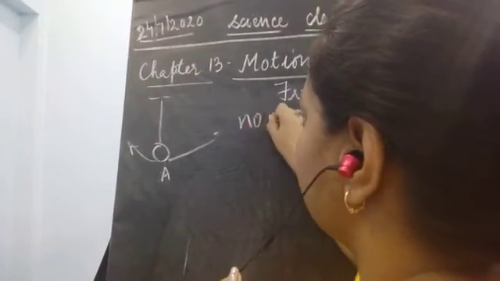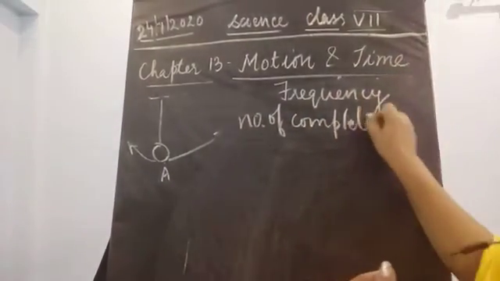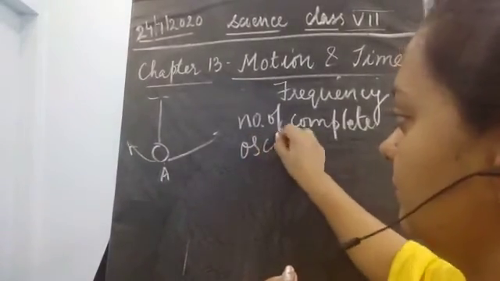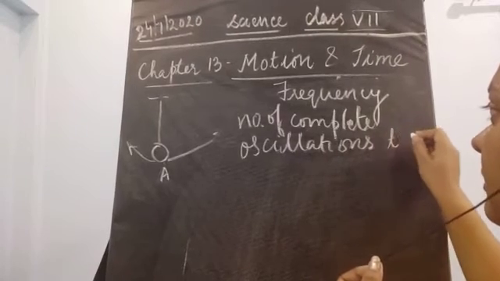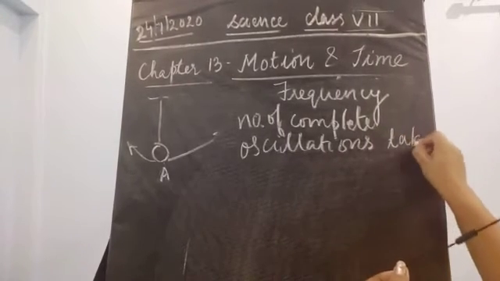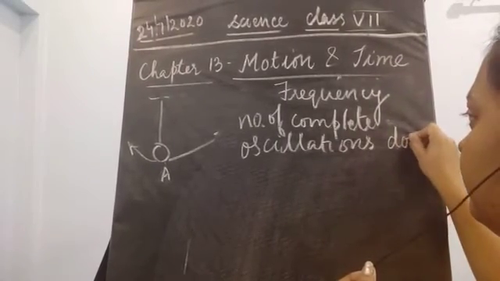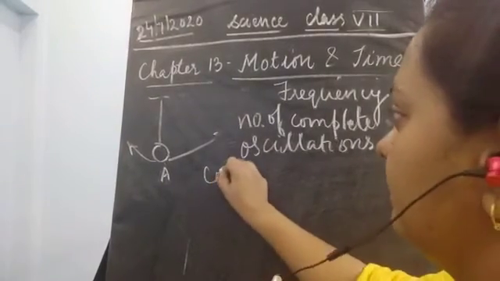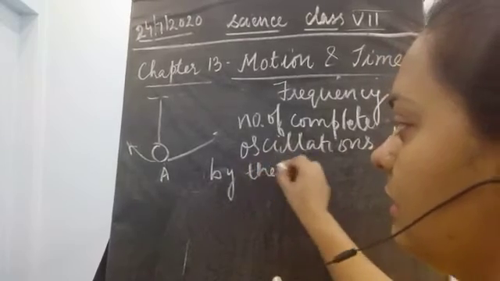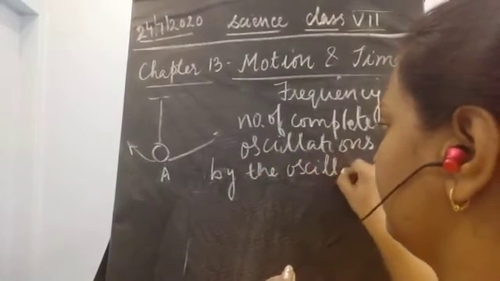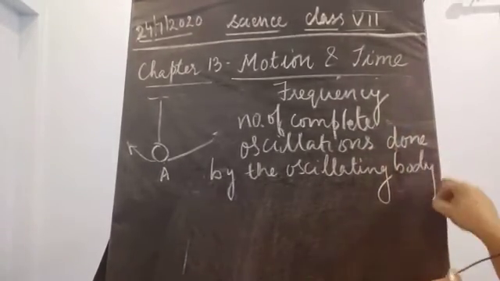The number of complete oscillations done by the oscillating body, or the bob.